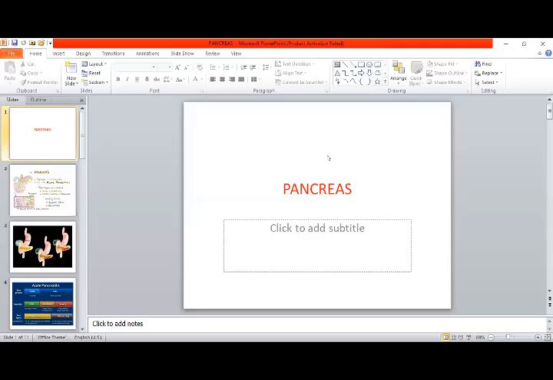Serum amylase and lipase. Good. Serum amylase and lipase are the enzymes, and these should be sent before 12 hours, because after 12 hours their level will decline.